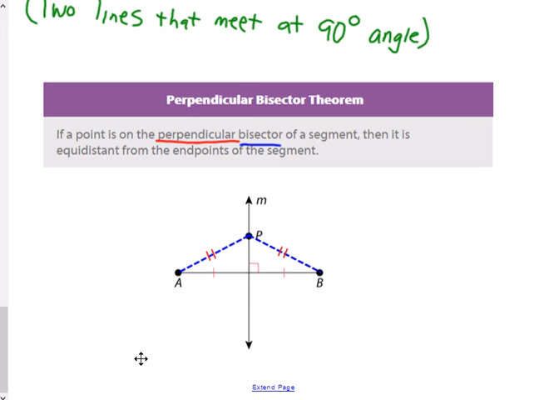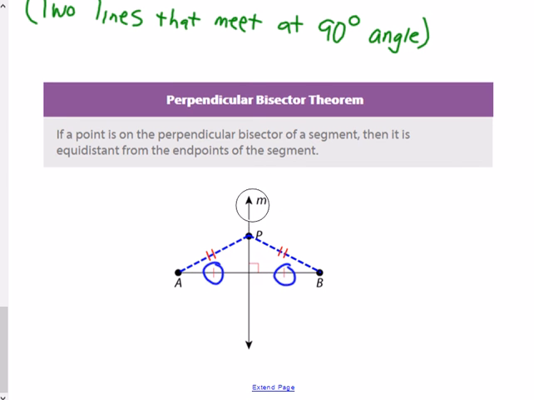So here in the graphic, P is located on a perpendicular bisector because P is located on line M, and line M is cutting segment AB in half. That's what these slashes mean.